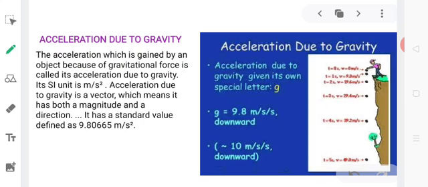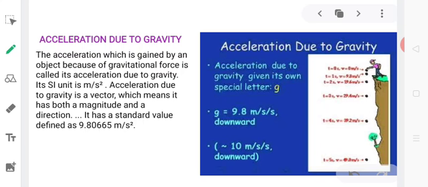So when an object is under free fall, or for any freely falling object, when the object is solely under the action of the gravitational force of the earth, then as it is moving towards the surface of the earth, the force that is acting on the object, that is the gravitational force of the earth, is responsible for producing an acceleration on the object. So this uniform acceleration produced in a freely falling body is referred to as acceleration due to gravity. We can define acceleration due to gravity as the acceleration which is gained by an object because of gravitational force. Its SI unit is meter per second square.